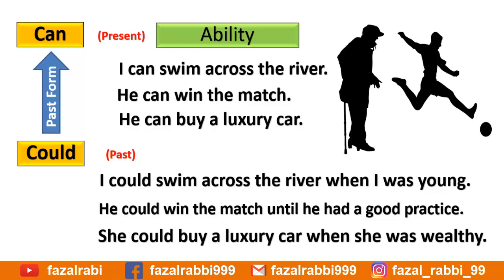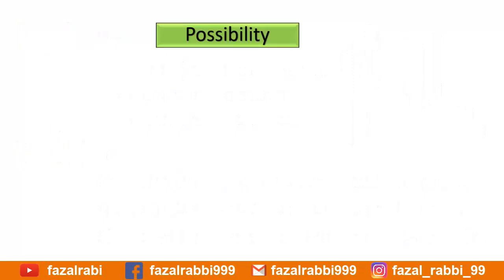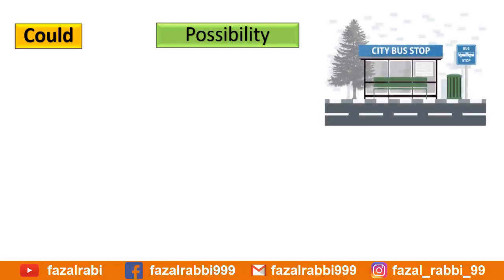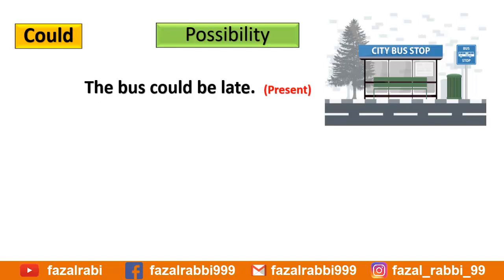The second difference is when we want to talk about possibility. To talk about what is possible, we normally use could and not can. Now imagine you and me, we are both waiting for a bus at a bus station. It's time for the bus to arrive, but we don't see it. So I might say the bus could be late. The bus could be late. It is in the present. So I am making a guess about the current situation, saying what is possible.